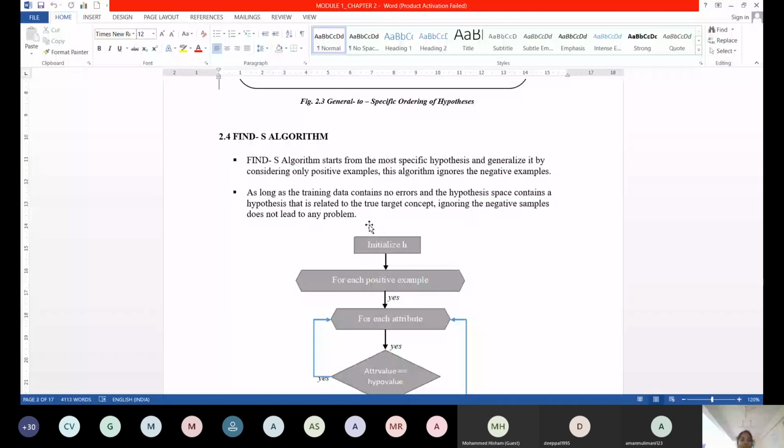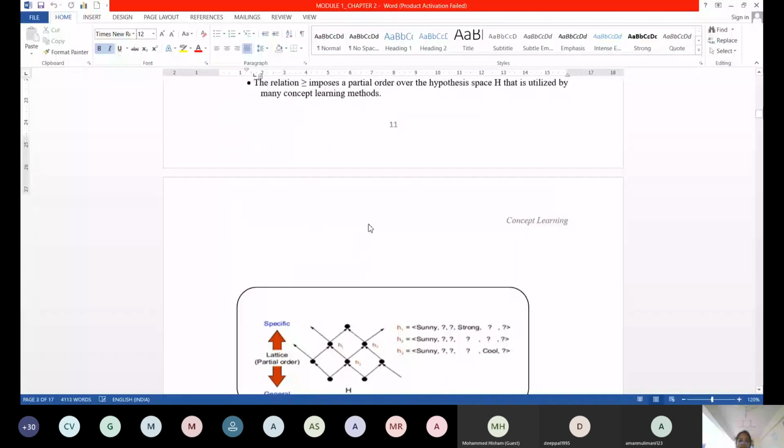Now we don't have any problem like that. We have taken a very small set of data. You see that I haven't missed any data here. All my cells are completely filled. So if I ignore one negative example, that is the third row, it is not a big deal.